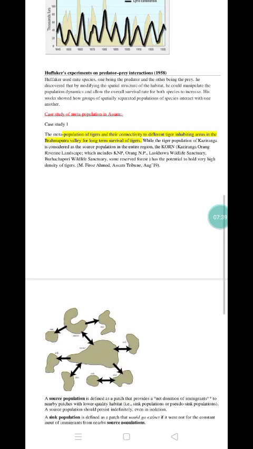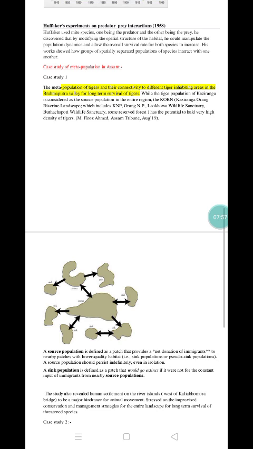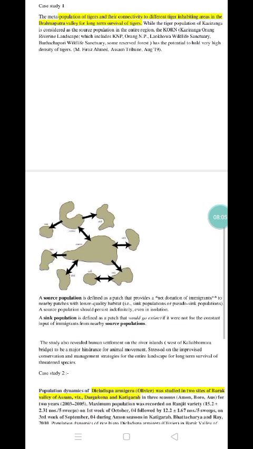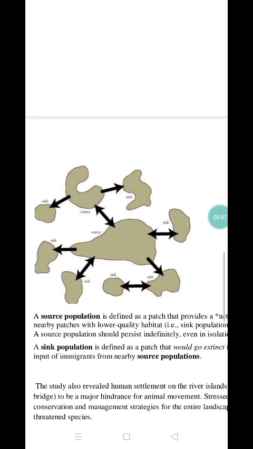Next, we study certain case studies of metapopulation in Assam. The first case is the metapopulation of tiger, which is found in the different inhabited areas of the Brahmaputra Valley, for the long-term survival of tigers. Here we find that the tiger population of Kaziranga is considered a source population, meaning there is a source and sink area.